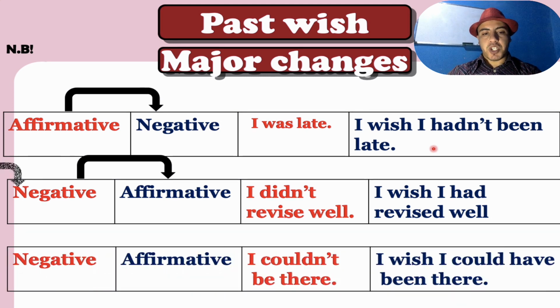Also, another example is from a negative to affirmative. I couldn't be there. So I wish I could have been there. So please remember that couldn't, we change it into could plus have plus past participle. I couldn't be there. I wish I could have been there. And couldn't is negative. We change it into affirmative, right?